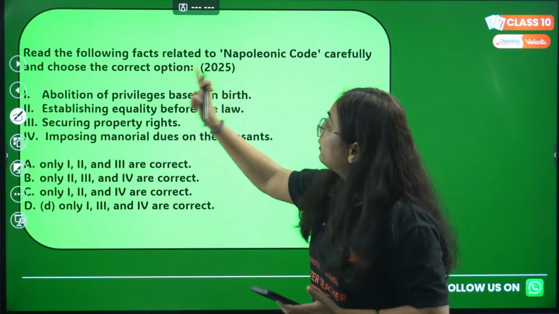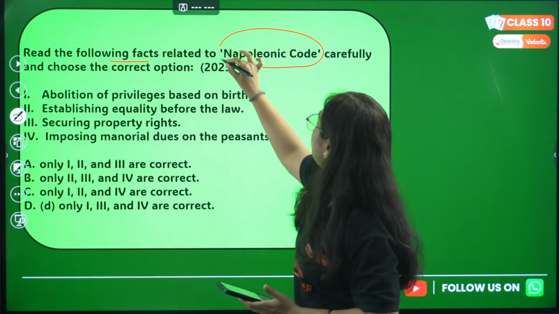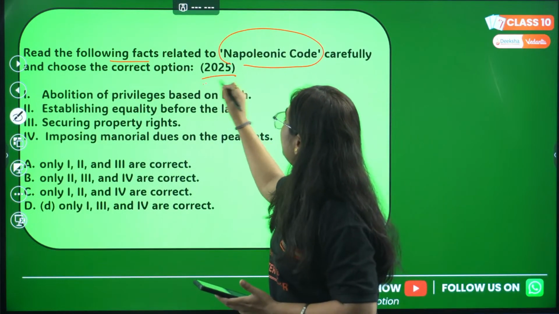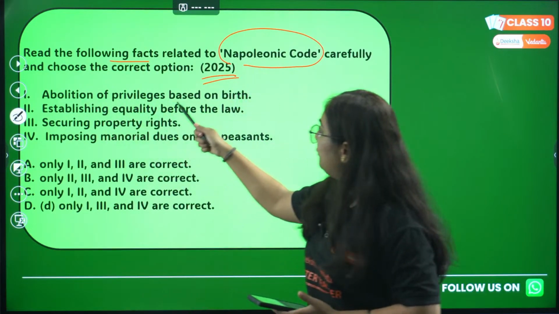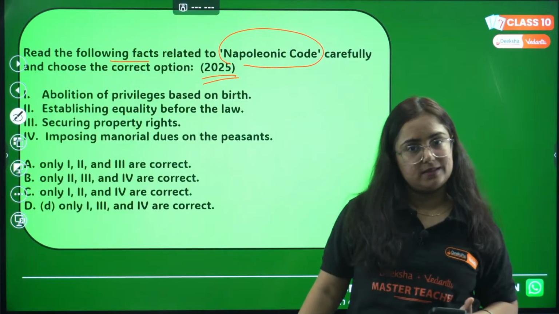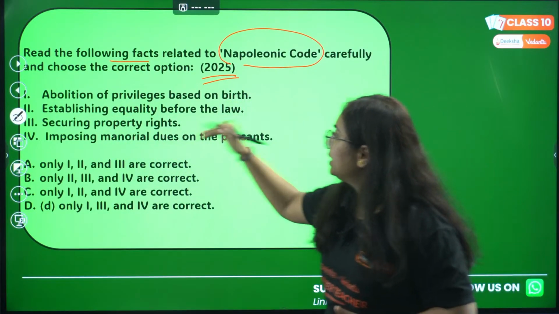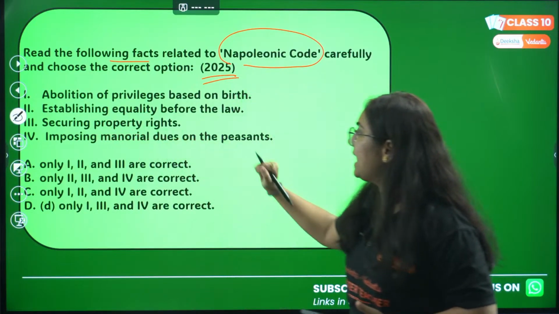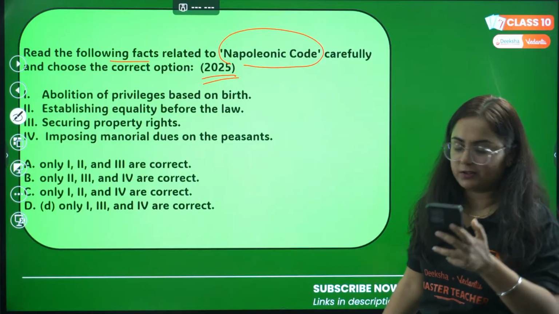Okay, read the following fact carefully related to the Napoleonic Code, asked in the year 2025. Choose the correct option. First, abolition of privileges based on birth. Then, establishing equality before the law. Third, securing property rights. And fourth, imposing manorial dues on the peasants.